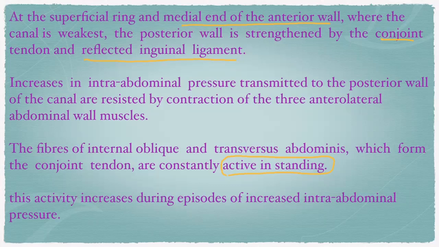So if this conjoint tendon is not active in standing, there is protrusion of the contents of the abdomen. This activity increases during episodes of increased intra-abdominal pressure, right?